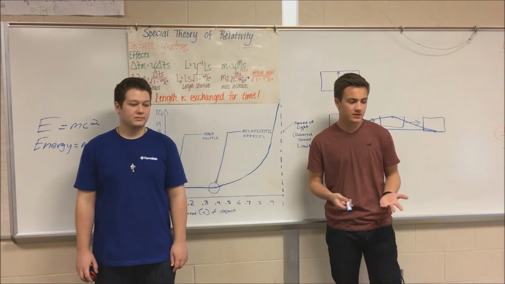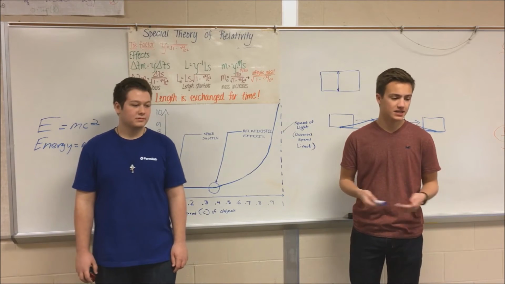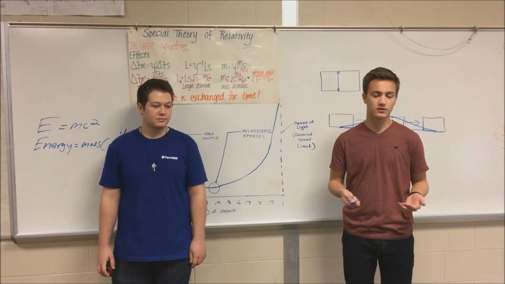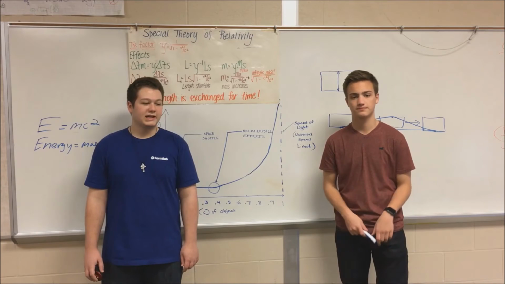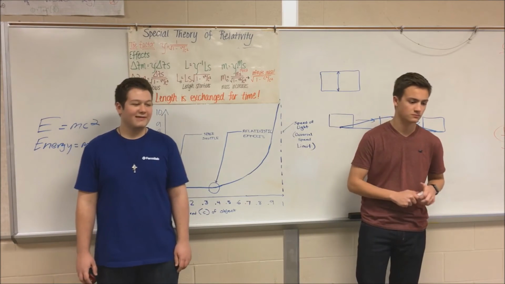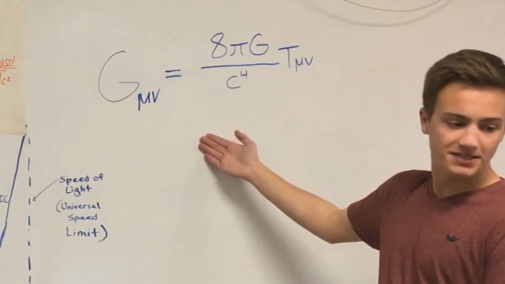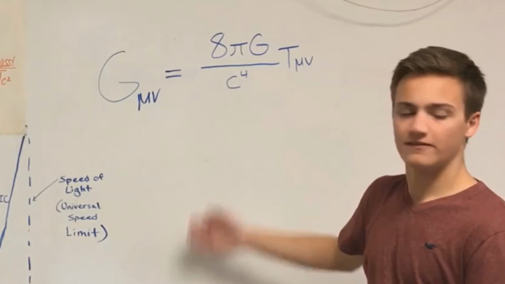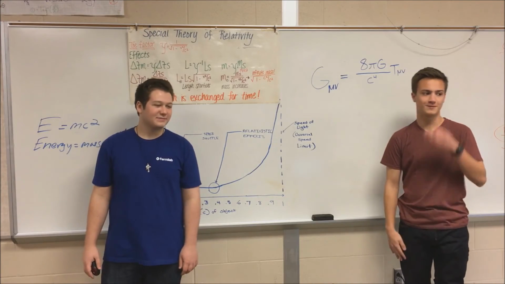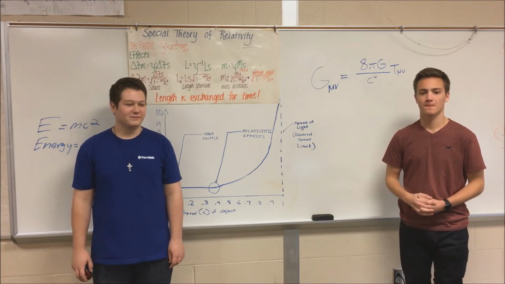The main difference between special and general relativity is that general relativity includes gravity, where special relativity does not. In a nutshell, in general relativity, gravitation is caused by the curvature of space-time. This equation replaced Newton's law of universal gravitation. It provides a better explanation of the force of gravity than Newton's mechanics.